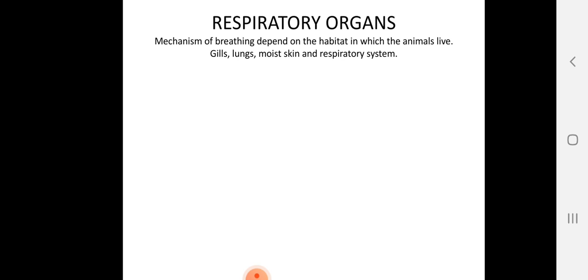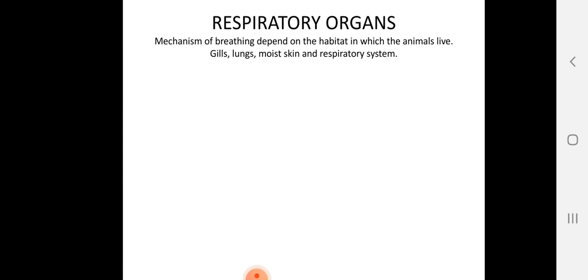While in earthworms, exchange of gases takes place through the moist cuticle on the body. If we take an example of arthropods, arthropods have either a branched system of tubes called trachea or book lungs as their respiratory organs. You have already studied arthropoda in chapters three and four.